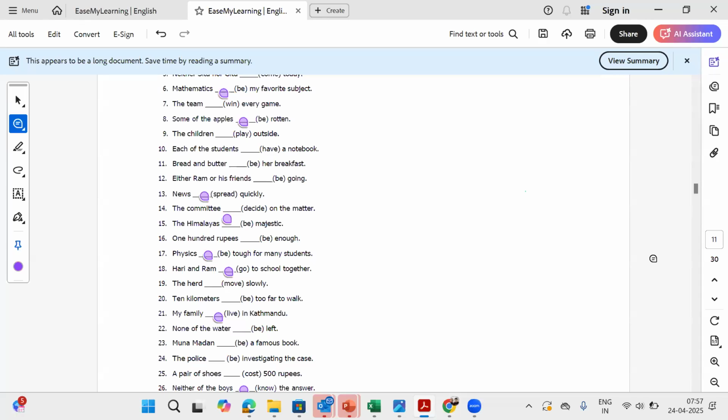The next question which we will do will be question number 10. Each of the students dash a notebook, have or has.